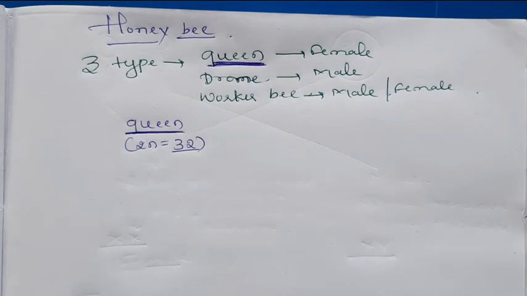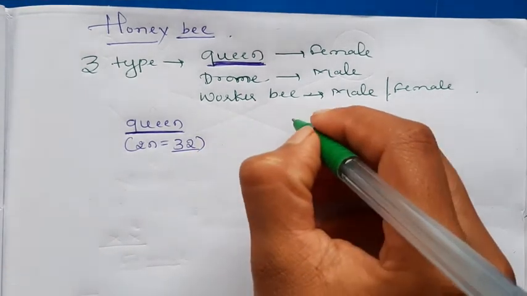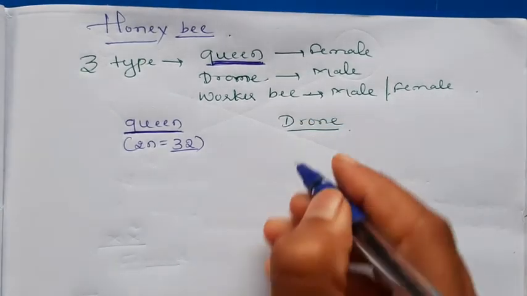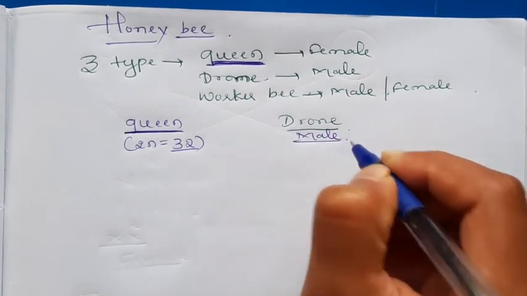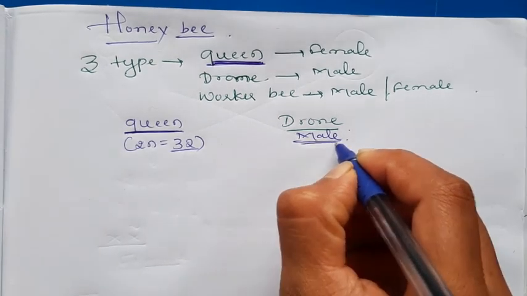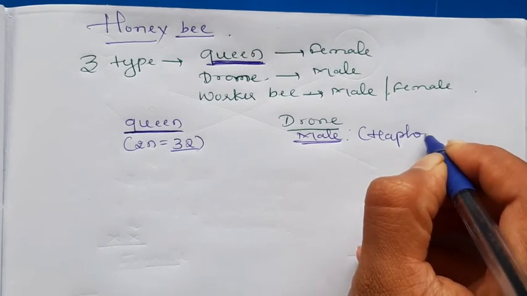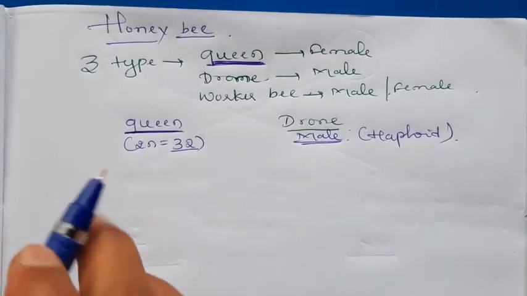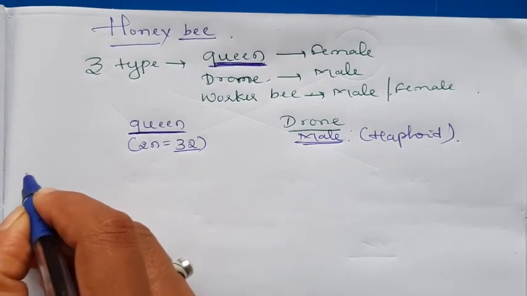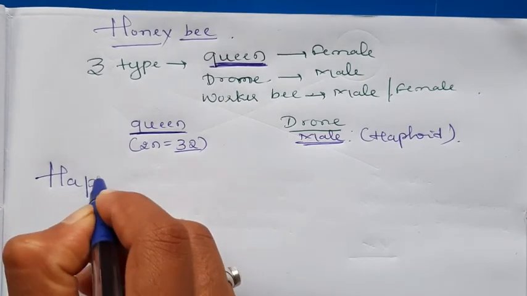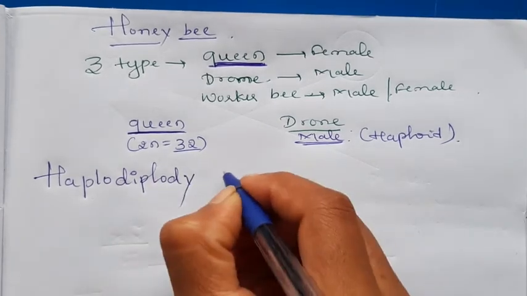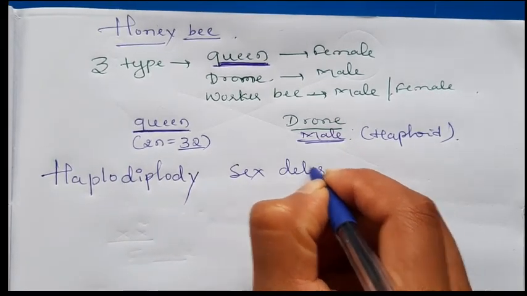Okay. It can be fertilized by the drone, that is a male. Male fertilizes the queen bee. Here the male is haploid in condition. Here the queen bee is diploid in condition but the male is haploid in condition. Here we can see the haplodiploidy sex determination. Haplodiploidy sex determination.